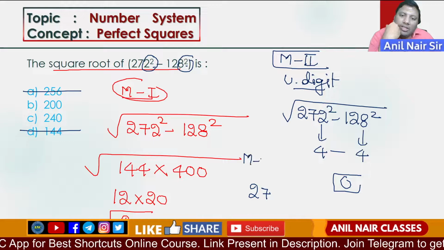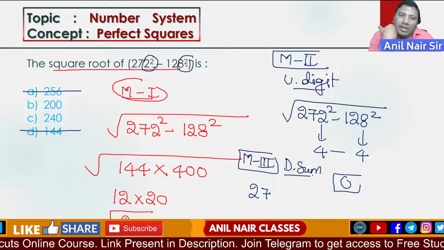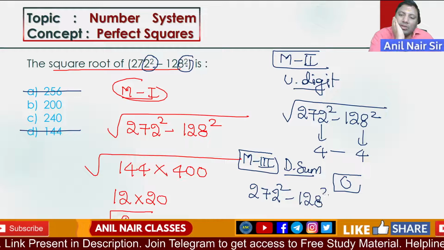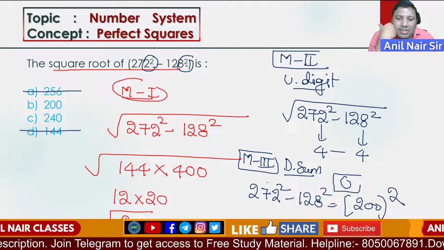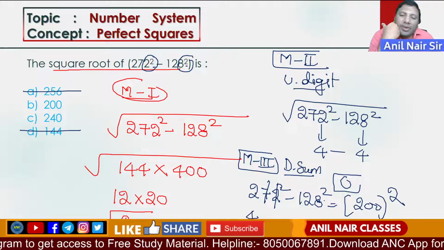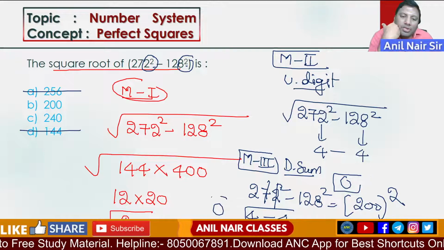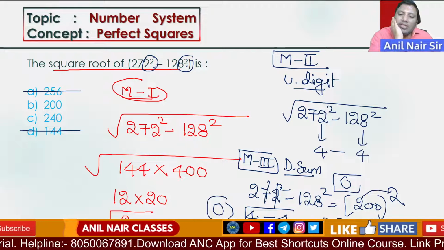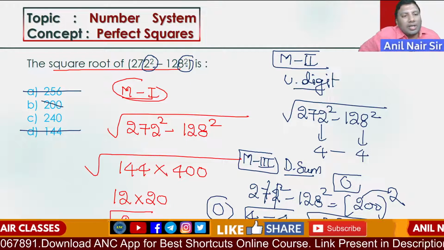Use the digital sum concept. That is the reason each and every concept is very, very important. 272 square minus 128 square is equivalent to, I will keep the second option, 200 square. 7 plus 2 is 9. 2 square is 4. 8 plus 2 is 10, 10 plus 1 is 11, 11 is 2. 2 square is 4. 4 minus 4 is 0. The left hand side digital sum is 0, the right hand side digital sum is 4. So the second option is not possible.